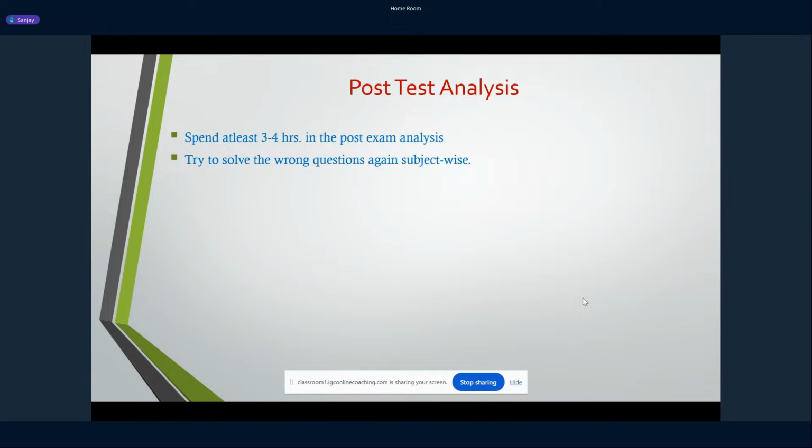Just go through that subject's particular questions, see where you went wrong, try to solve that wrong question again, and think why you went wrong, like what was the problem. Was it that you were in a hurry, or was it the exam pressure, or you did not know the concept? Or you made a silly mistake, or you put in some wrong formula or something, right? So try to solve that wrong question again. And say you went wrong somewhere, it's always better to have your short notes with you whenever you are doing the post test analysis. Revise that concept again.